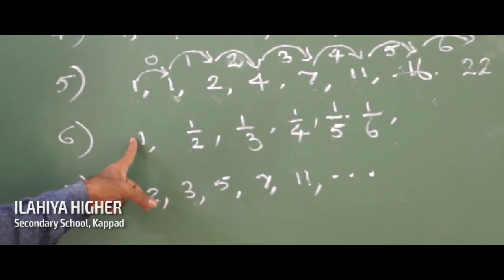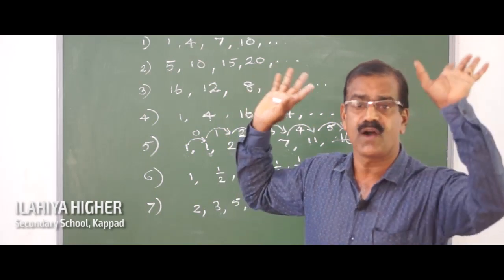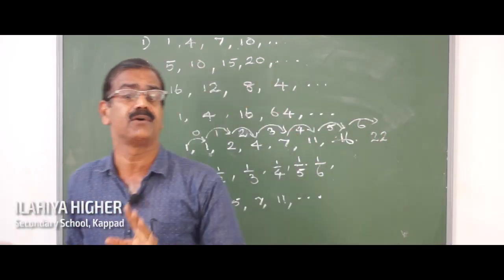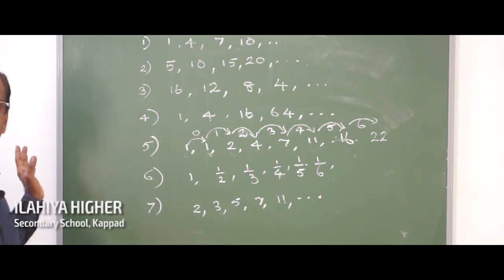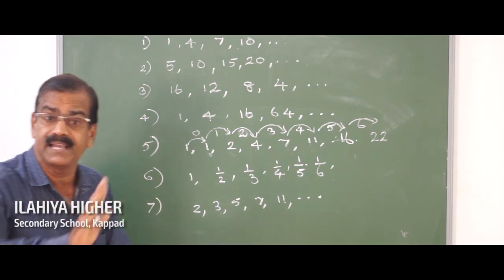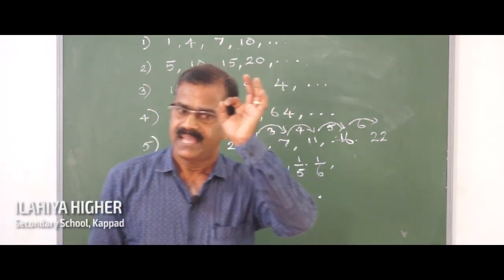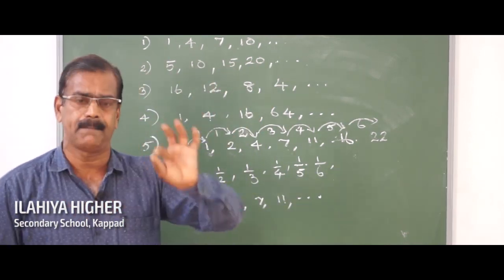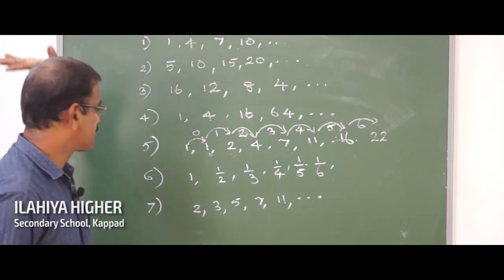1 by 1: when we divide a number by the same number, we know it is 1 except 0, because division by 0 has not yet been defined. Division by 0 is not defined. So, a number divided by the same number is 1 except 0.